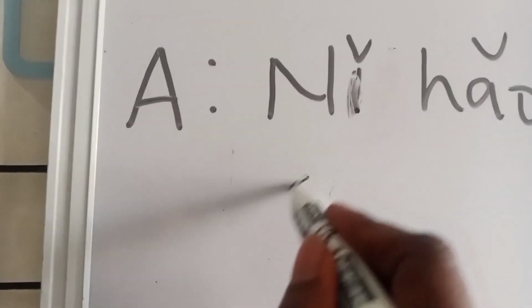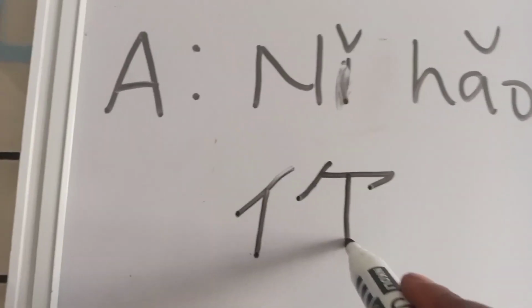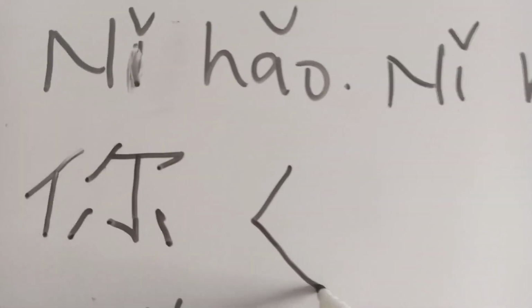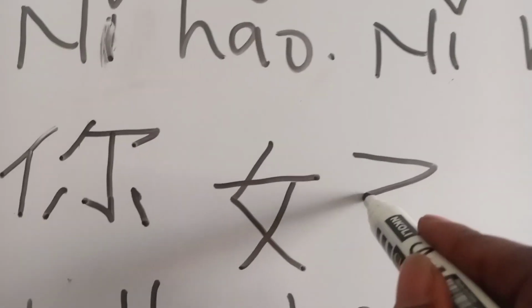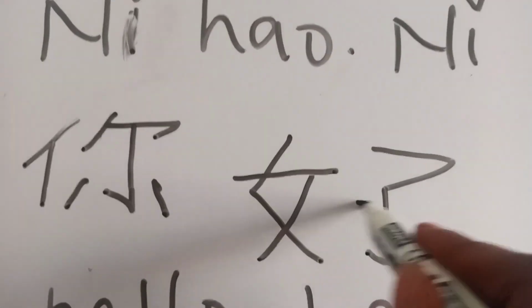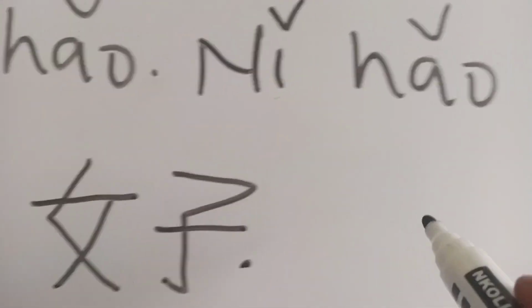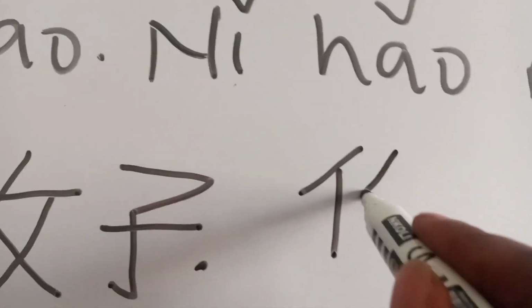So ni. Are you looking at me? Go like this. Ni hao. Okay. Ni hao ma. You write ni again.